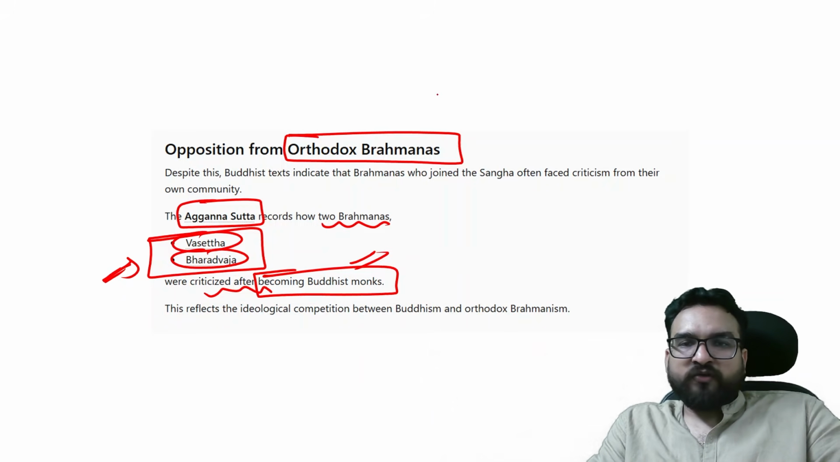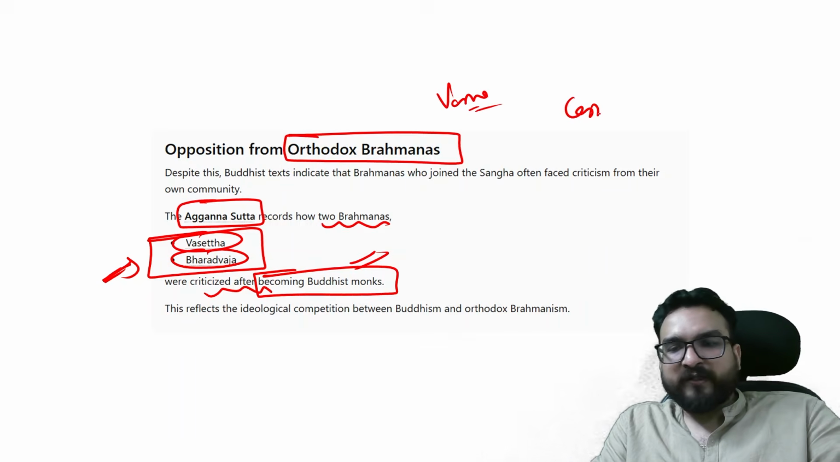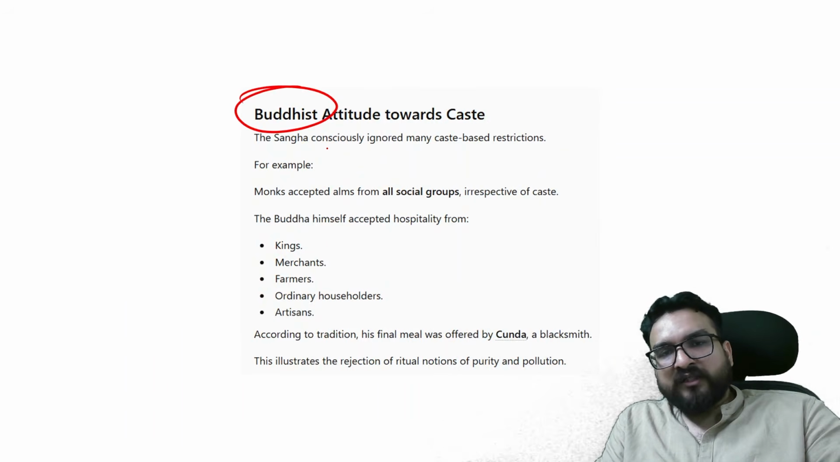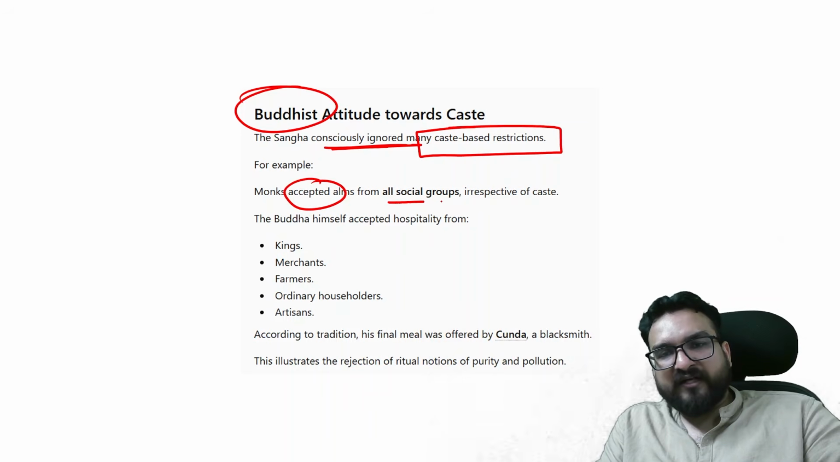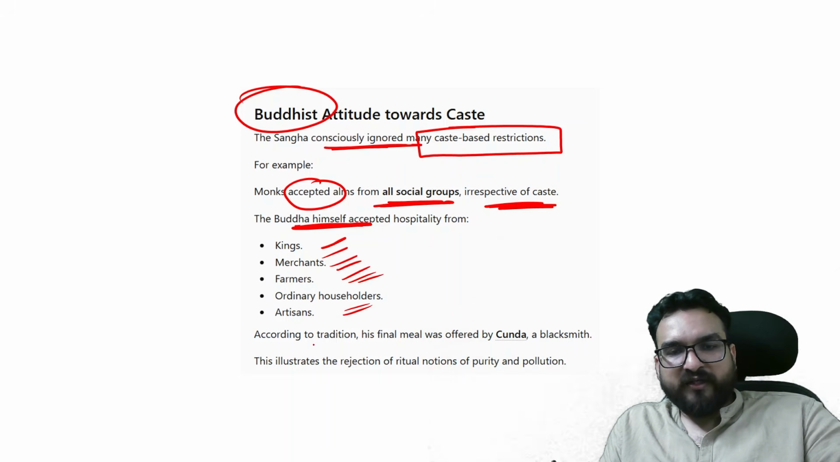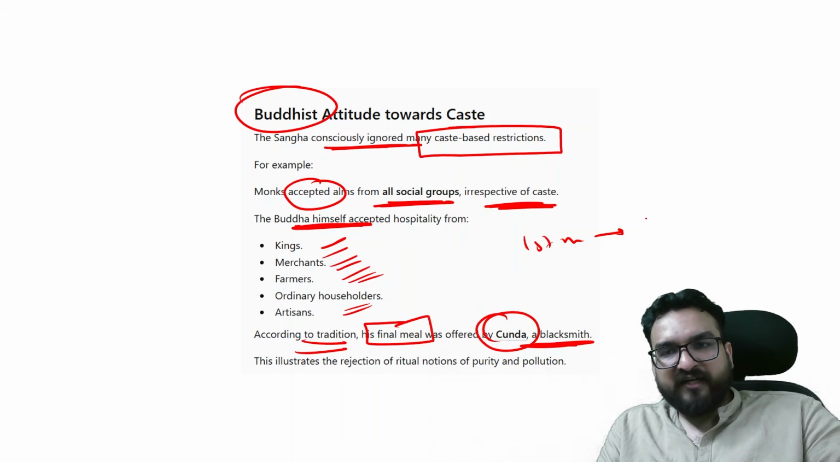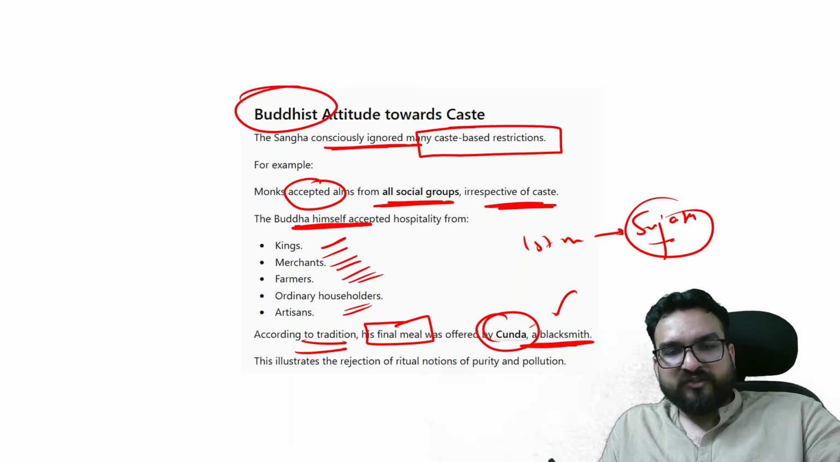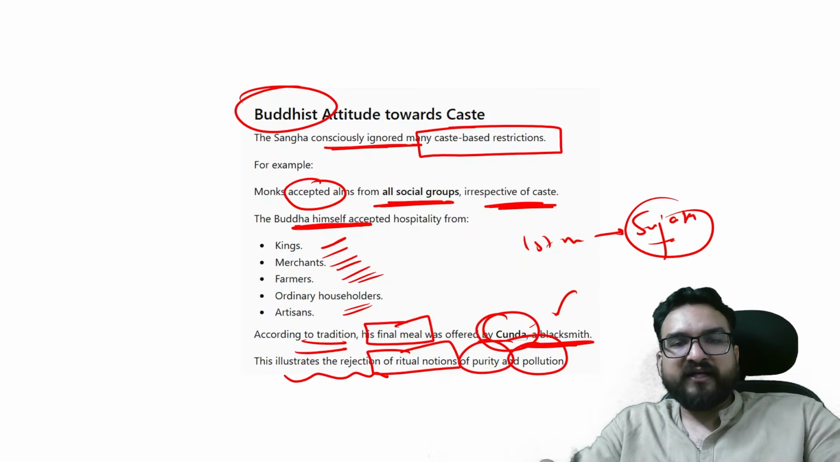Okay, so with respect to Varna, this is their view. Now with respect to caste, what is the Buddhist attitude? The Sangha consciously ignored many caste-based restrictions. For example, monks accepted alms from all social groups irrespective of caste. Buddha himself accepted hospitality from all types of classes. According to tradition, his final meal was offered by Kunda, a blacksmith. His first meal after enlightenment was offered by Sujata. Right, and Kunda is a blacksmith. So this illustrates the rejection of ritual notions of purity and pollution.